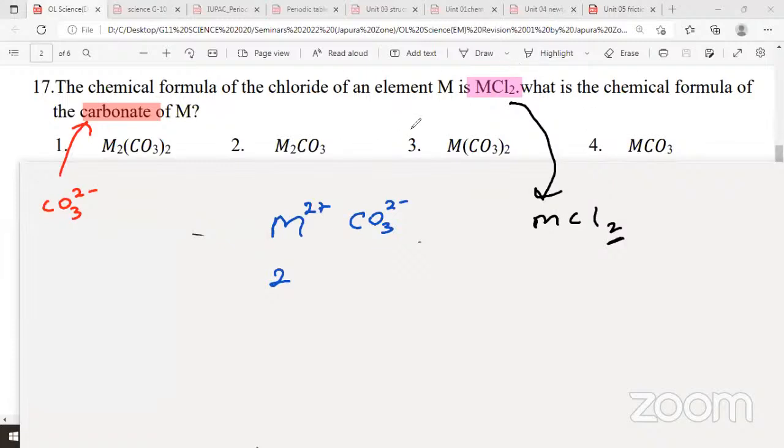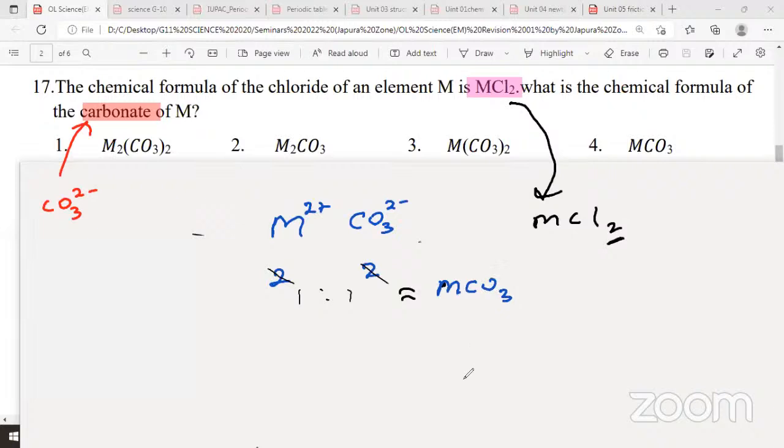Let's see. I'll write the valency below carbonate, it's 2. If it is 2 to 2, the simplest ratio is 1:1. So you can just add them without writing the number, because if it is 2, 2, or if it is 3, 3, or if it is 4, 4, you get the simplest ratio. That is MCO3. So the answer is 4. Question number 17, answer is 4. It's MCO3. How did you get this?